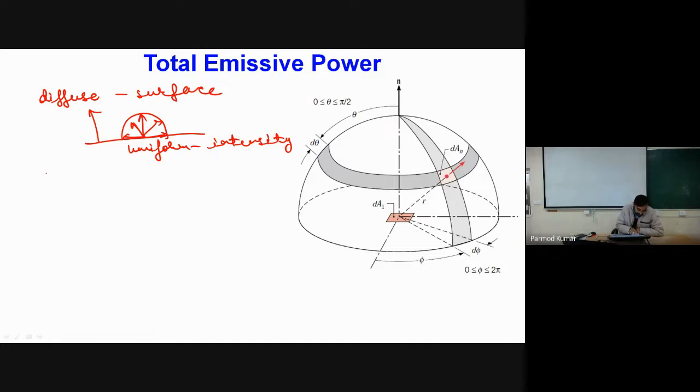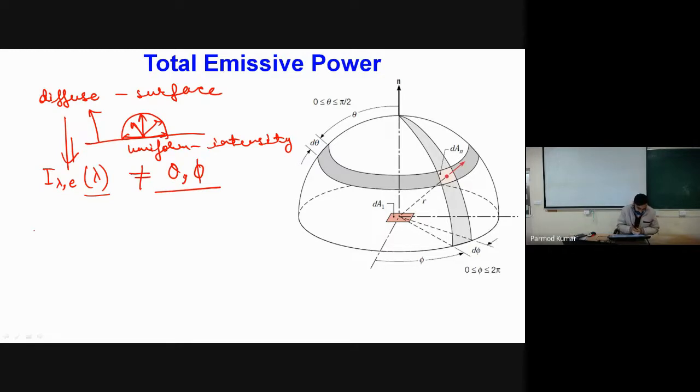Okay, so for a diffuse surface, we will find that I lambda e will be nothing but a sole function of lambda. Here the dependence on theta and phi will actually diminish. So if we have a situation where the intensity of the radiation does not depend on the direction, theta and phi, and it is a sole function of the wavelength, that particular type of surface is called a diffuse surface.